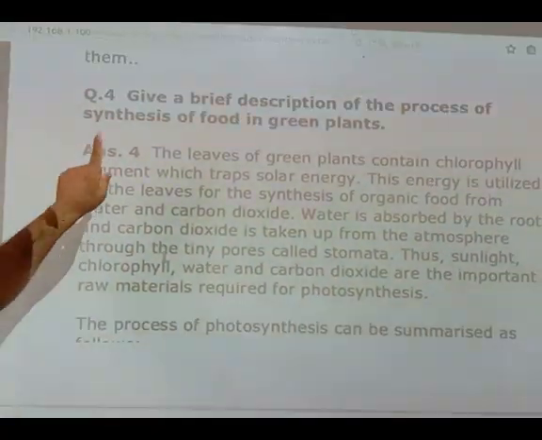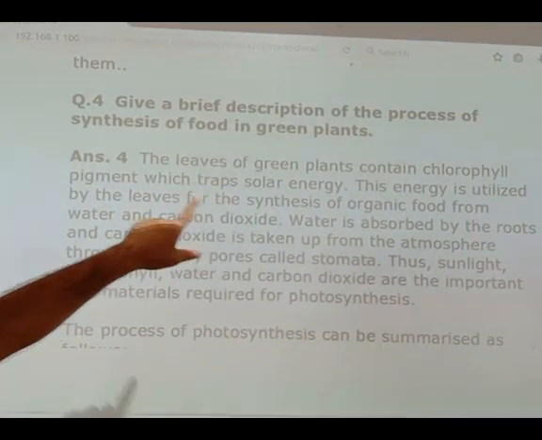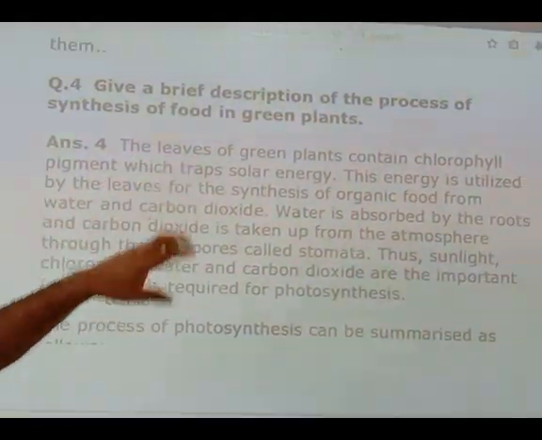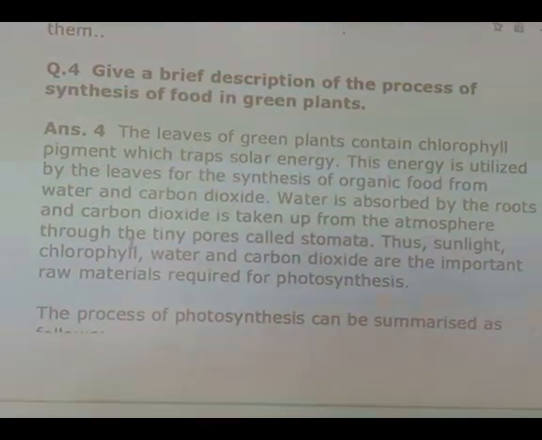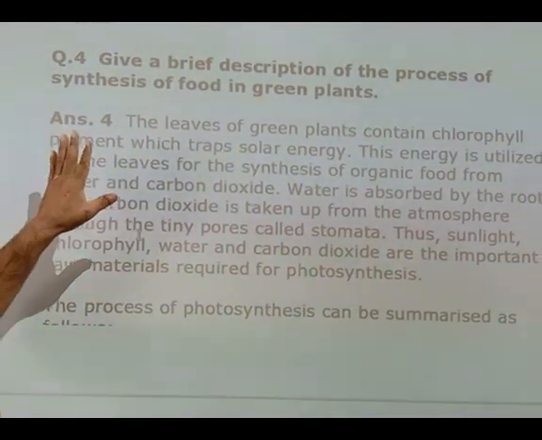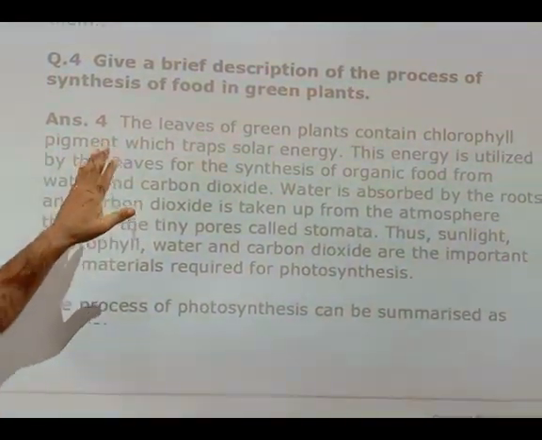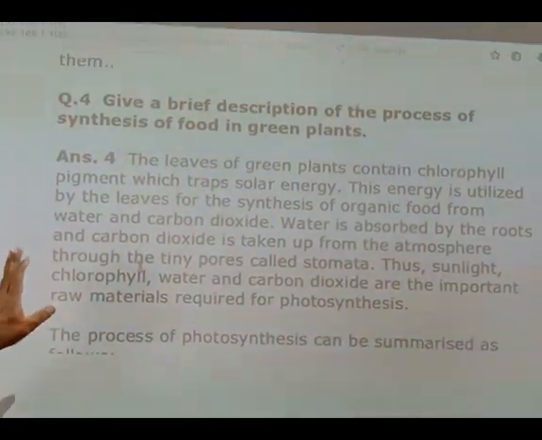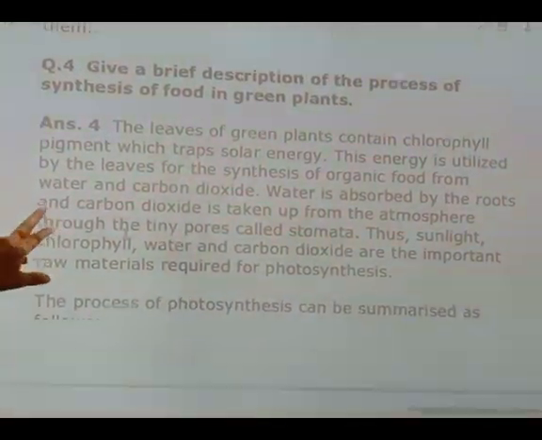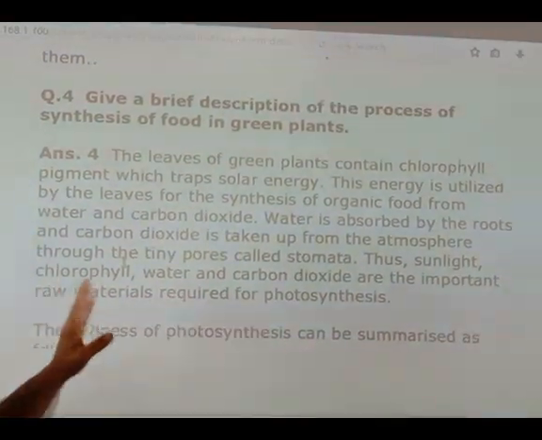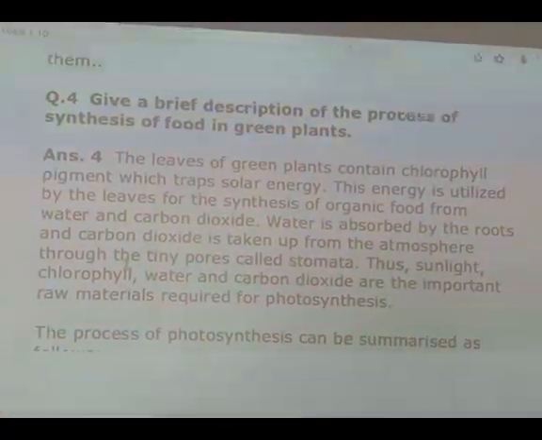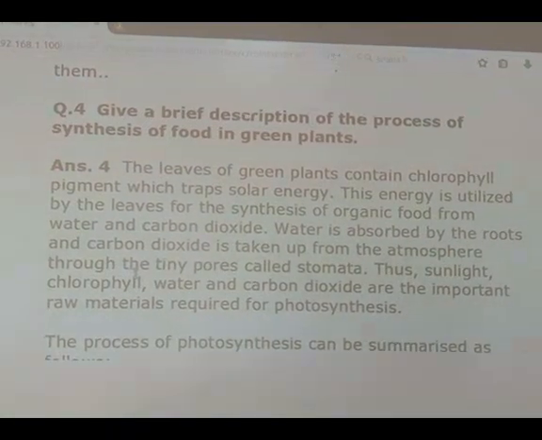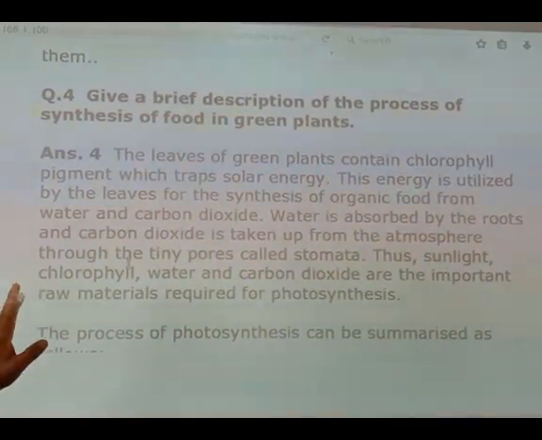Question number 4. Give a brief description of the process of synthesis of food in green plants. So dear cadets, as you know, the process of food synthesis in plants is known as photosynthesis. In the green leaves there is a pigment, and the name of that pigment is chlorophyll.